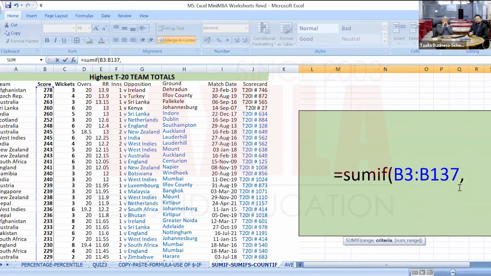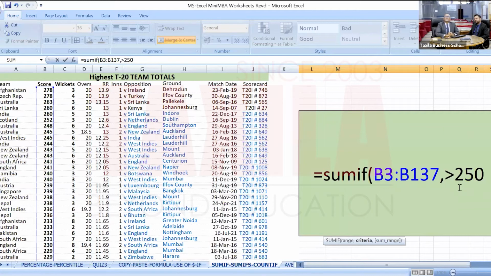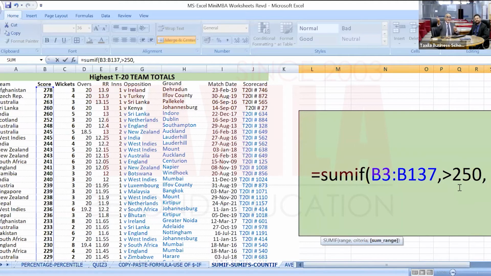What is the criteria? We said greater than 250. Will it work, sir? You have to check whether a double quote is required or not required. There are different syntaxes. We will check it out. We'll commit our mistakes and then learn from it.